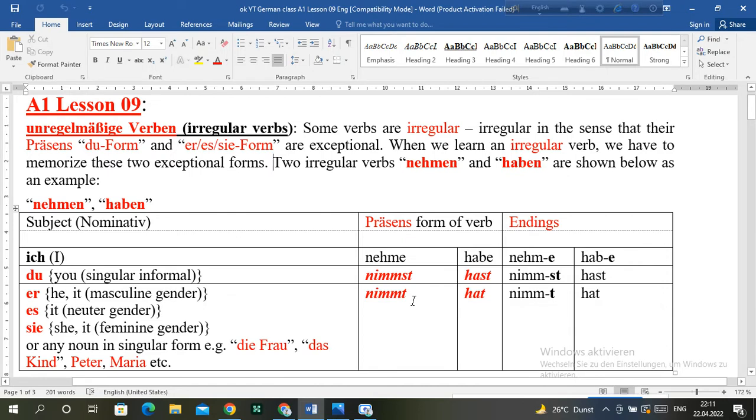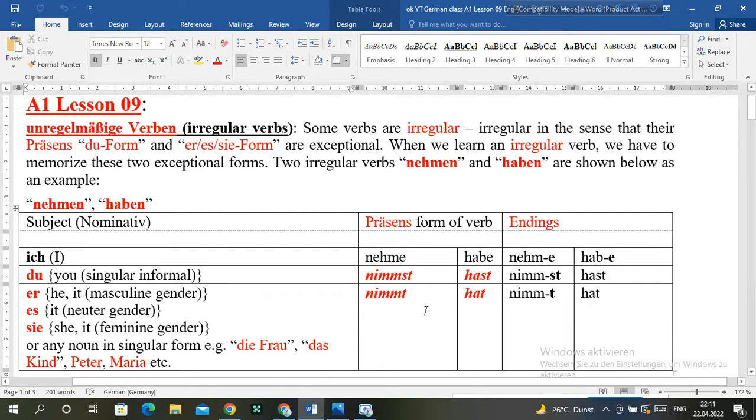We can see here very clearly that the two forms, the form with du and the form with er/sie/es, are irregular, because according to the rule, the du form should be nehmst, but instead of being nehmst, it is nimmst, and the er form should be nehmt, but it is nimmt here.